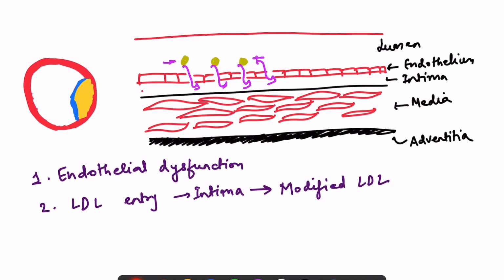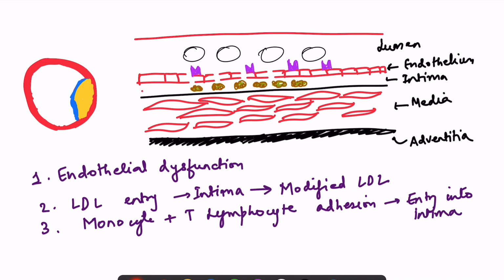It allows the entry of the LDL, then it releases reactive oxygen species, and it starts expressing certain adhesion molecules on its surface. Now this reactive oxygen species reacts with the LDL which has entered into the intima and makes it modified LDL.